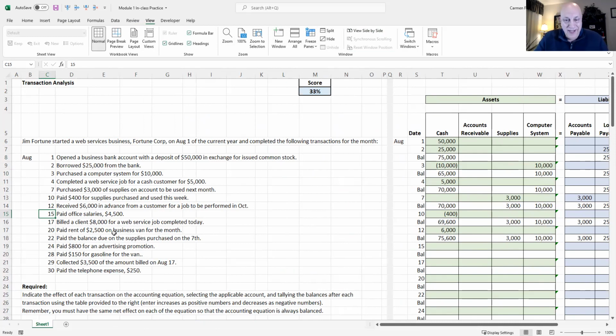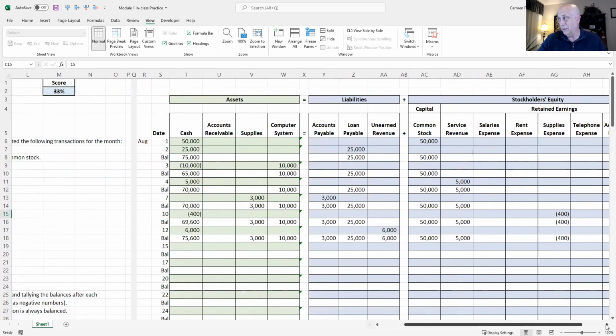What does the word paid mean? It means cash flying out the door. And office salaries, what's the cost of doing business? We have to pay our people who we've hired. And it's going to be salaries expense. Expenses are just a cost of doing business. Okay, so let's go over here and record this. Reflect this in our accounting equation.